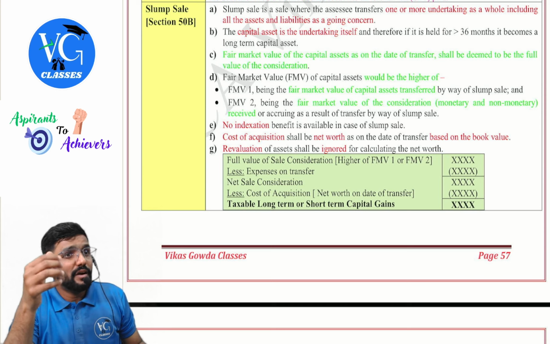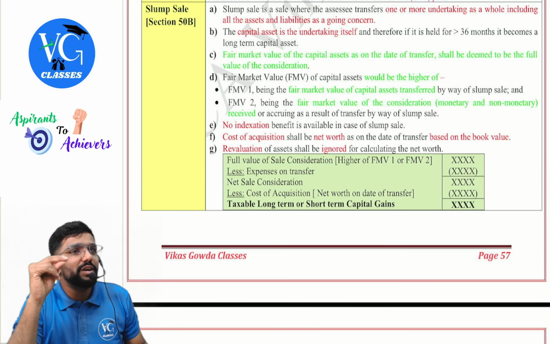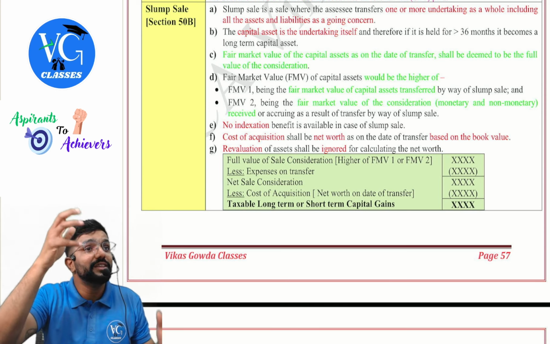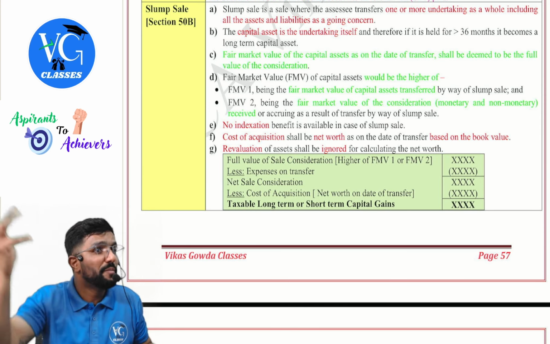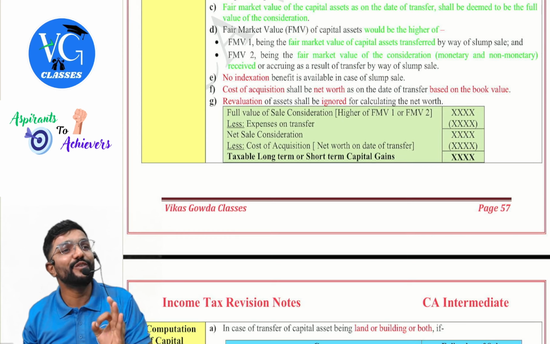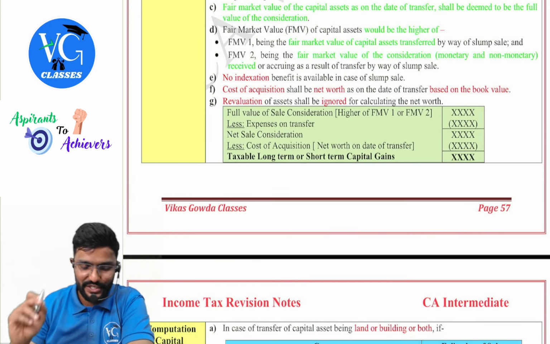Normally it will be in money, or sometimes it might be in kind also. Assume Google has given me shares in Google. So it is consideration in kind, right? Yes, sir. So in that case, we have to take the value of it. So in simple terms, guys, the value of the assets which I gave or the value what I got, whichever is higher. Whichever is higher, that is the full value of sale consideration.